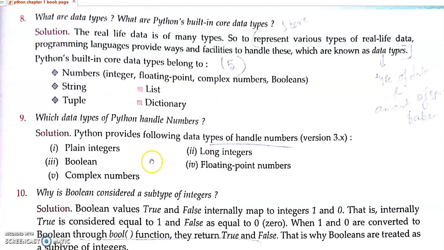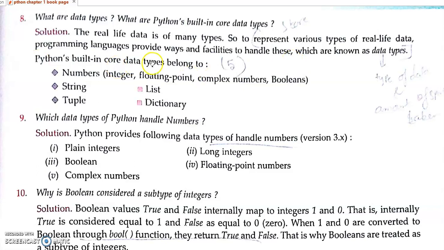Then, what is a data type? Data type is used to represent what type of data we are going to store in the computer; we are informing the computer. For example, if I am going to store a whole number, I have to inform the computer by using the keyword integer. If I am going to store a decimal value, I have to inform the computer by the keyword float. So it represents the variable, the data.